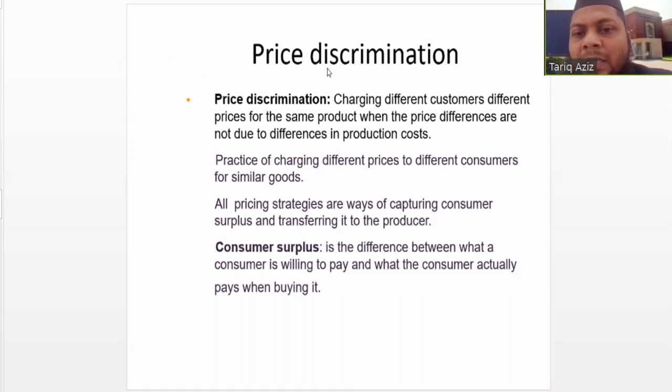And there are various strategies related with pricing, but the ultimate goal of pricing strategies is to exploit the consumer surplus. What is consumer surplus? Consumer surplus is the difference between what a consumer is willing to pay and what the consumer actually pays. Let me show you in the form of a graph.